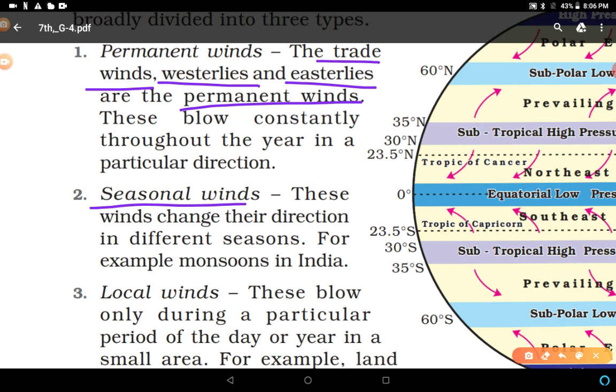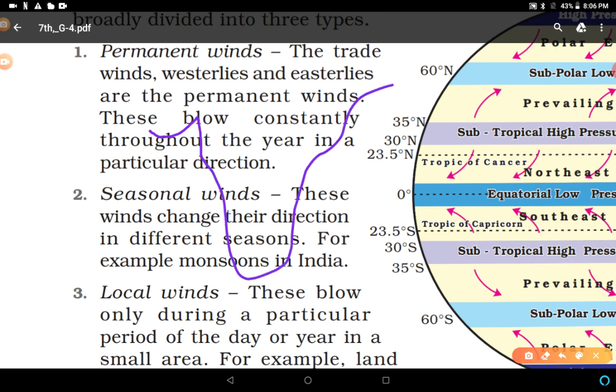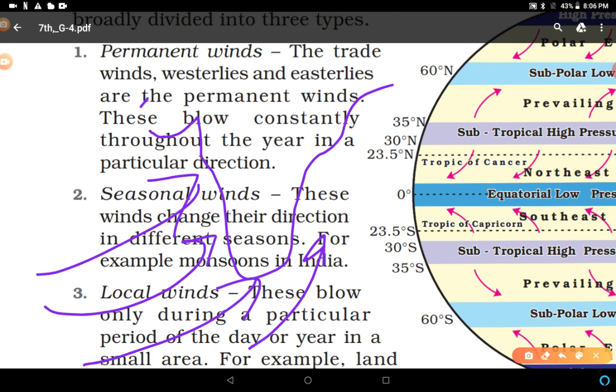Like monsoon. Monsoon comes through this direction. You can understand with the help of this map. This is the map of South India, right? In this way, monsoon comes from this side, southwest, right? So these are monsoon winds. In a particular season, they blow from southwest to northeast. Clear? Northeast, this direction.